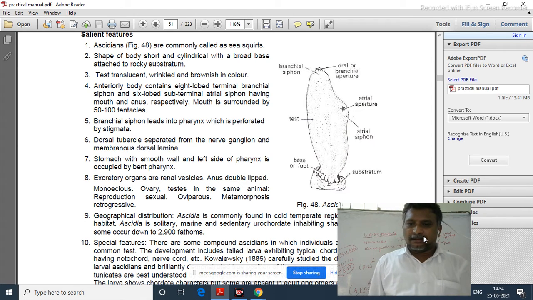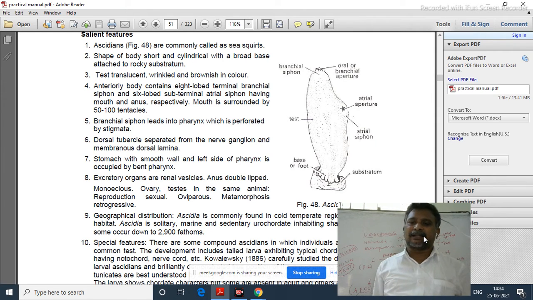One more important thing is the presence of a test, an atrial aperture, and a branchial aperture. Sometimes, whenever a predator comes very near to them, or in any dangerous environment, the water present in their body comes out immediately and forcefully, just like water from a fountain.